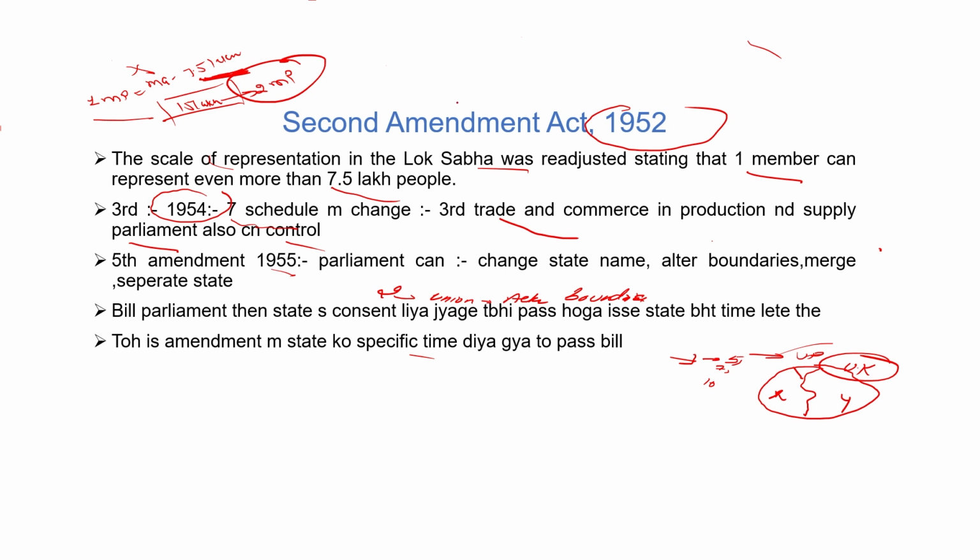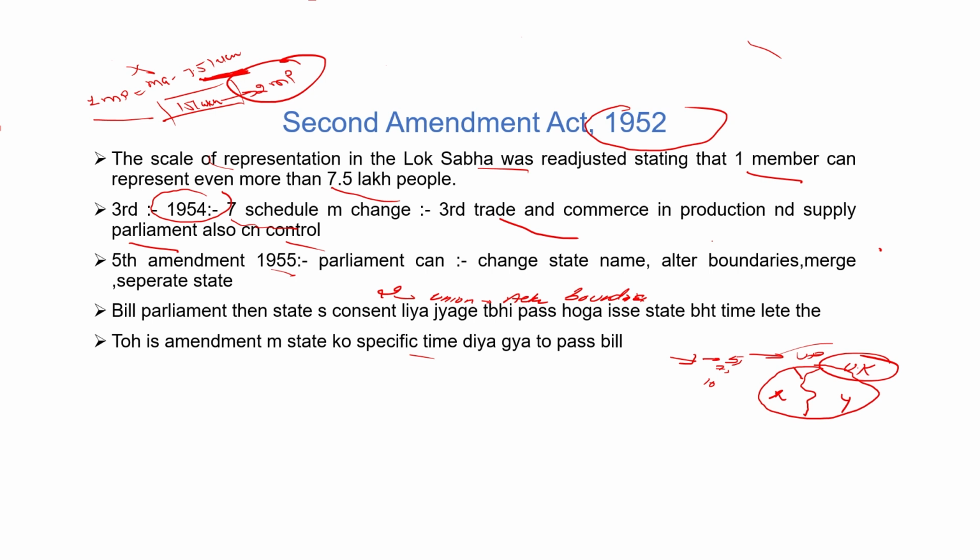So here we have discussed the Second Amendment. Under the Second Amendment, the representation of one Lok Sabha MP is extended to more than 7.5 lakh people. The Third Amendment made some changes under Schedule 7: trade and commerce in production and supply was shifted from the state list to the concurrent list. In the Fifth Amendment, it was compulsory that if a bill is sent to the state, then the state has to pass it in a specific time frame.